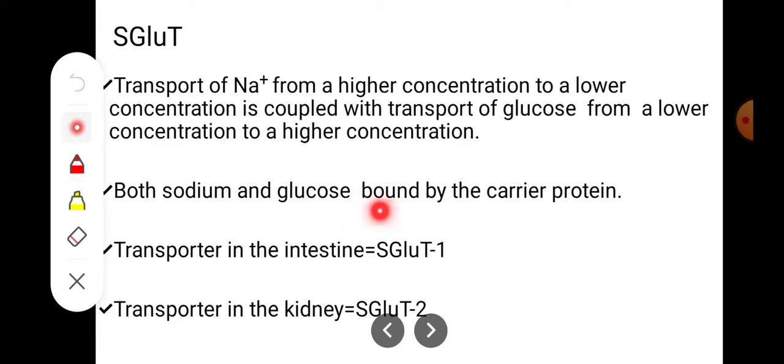Both sodium and glucose are bound by the carrier protein, and there are two types of sodium dependent glucose transporter, SGLUT1 and SGLUT2. SGLUT1 is seen in the intestine and SGLUT2 is seen in the kidney.